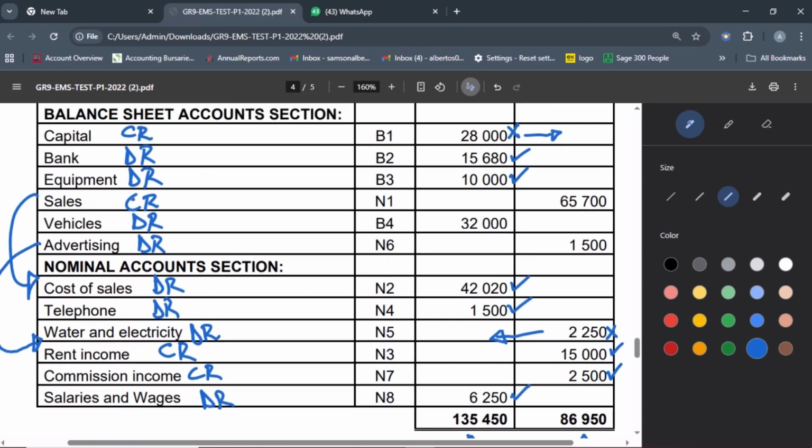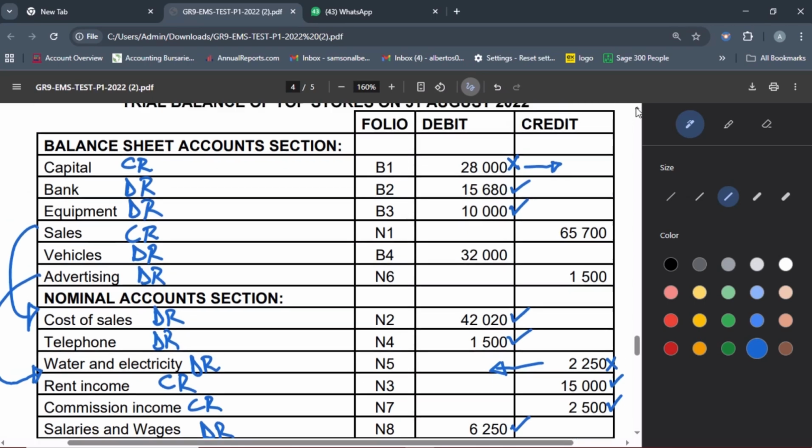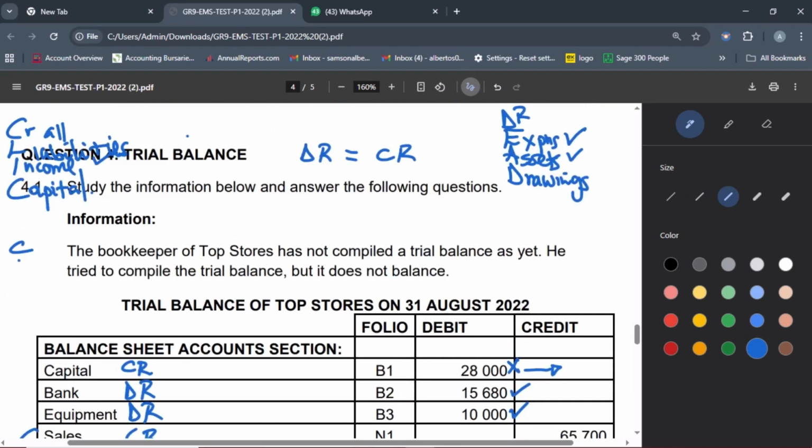These answers here, where capital is credit, bank debit, equipment debit. And the reasons are in your classification of accounts. So when you classify accounts, you must always remember click, you must always remember debt.